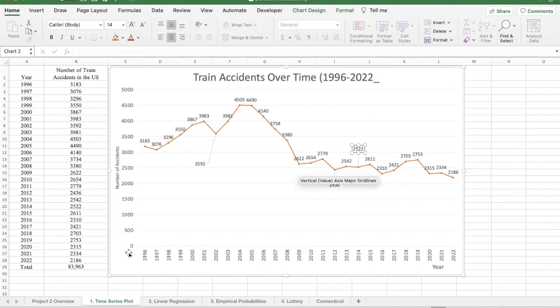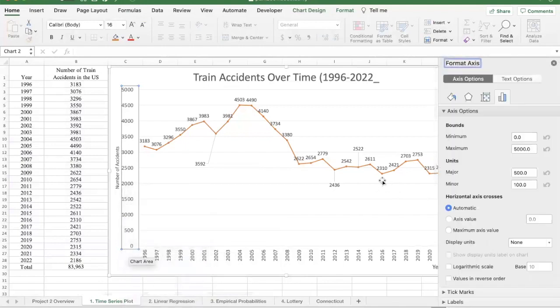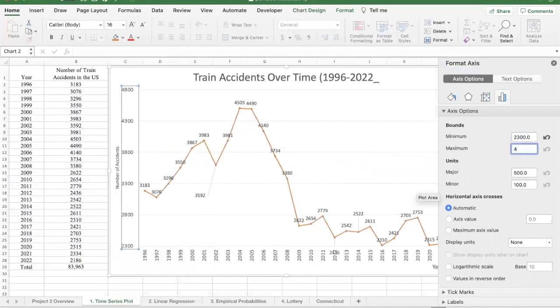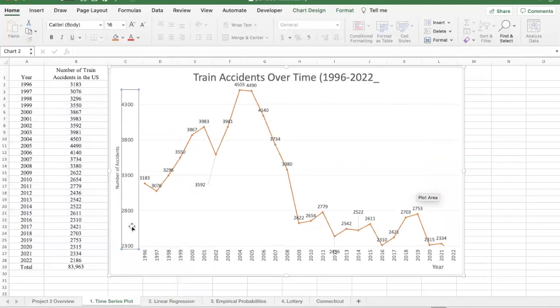So always start this graph at 0 so that you don't have a misleading graph. You can, in fact, change this. If you wanted to make it misleading, you could format the axis. It looks like the smallest value might be this 2310. So we could actually go from, say, 2300 up to, say, 4510, way up there at the top. And then if you do that, you see this new scale where it looks like a much higher increase than it actually was over the years 1996 to 2005. But then you can see this dramatic decrease after that.